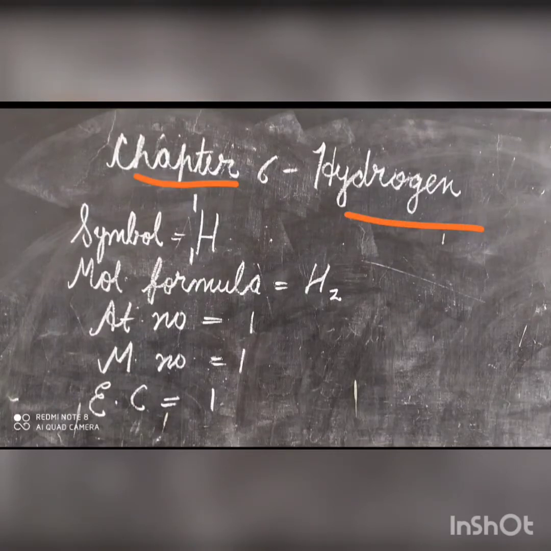The symbol for hydrogen is 1H1. Its molecular formula is H2. The atomic number is 1, mass number 1, electronic configuration 1. Its position in the periodic table: it is found in the first period and in the first A group.